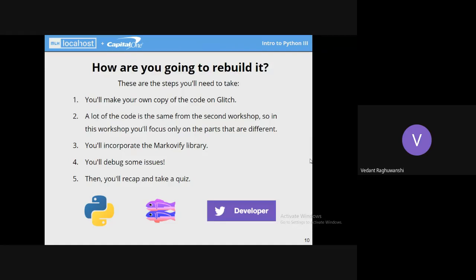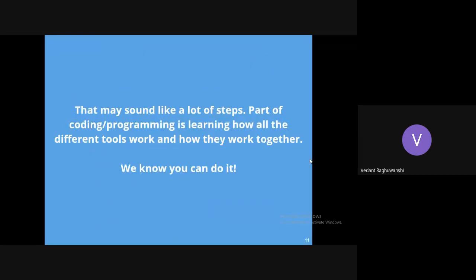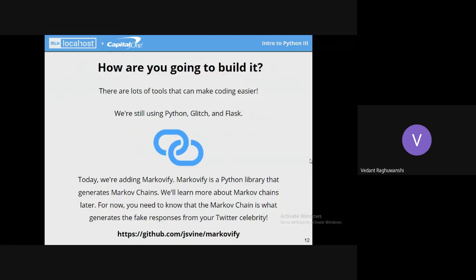And if anything goes wrong, we'll be debugging the code, and then finally we'll be completing the application. We'll be testing it, and then you all will be taking a quiz.